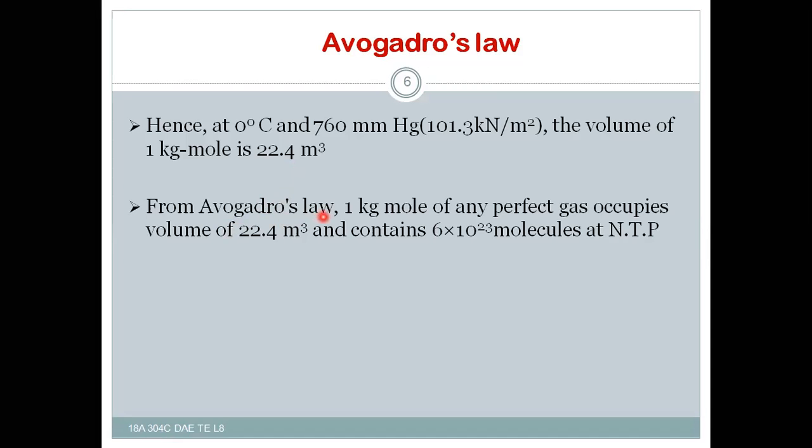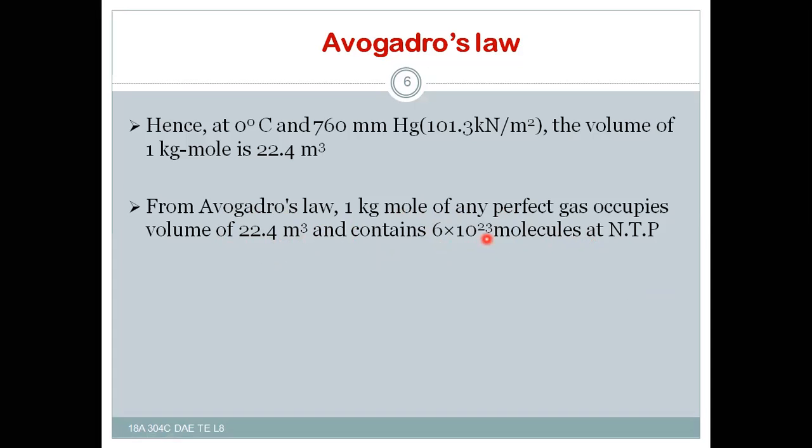From Avogadro's law, 1 kg mole of any perfect gas occupies a volume of 22.4 meter cube and contains 6 into 10 to the power of 23 molecules at normal temperature and pressure. 1 kg mole of any perfect gas occupies this much space and contains this many molecules at NTP conditions. Right? This is from Avogadro's law.